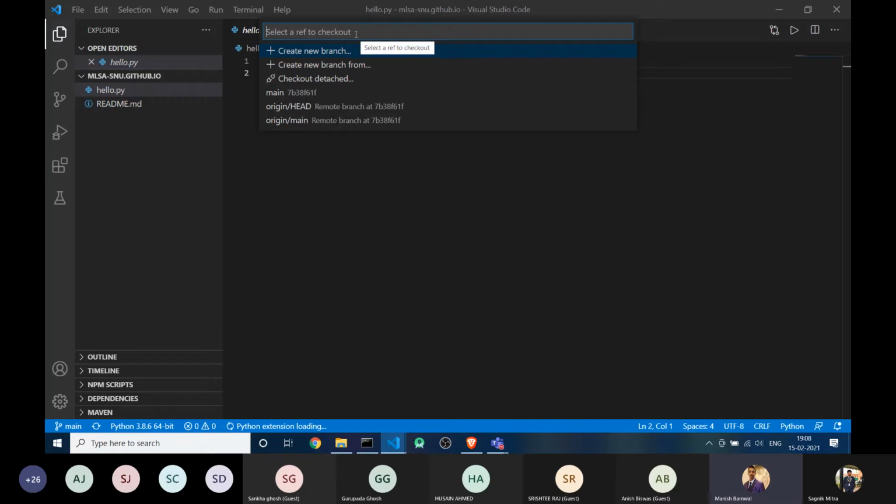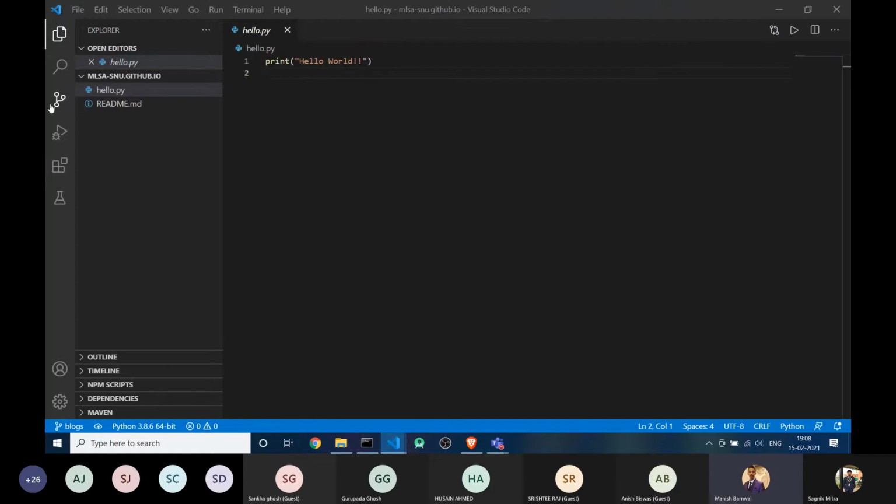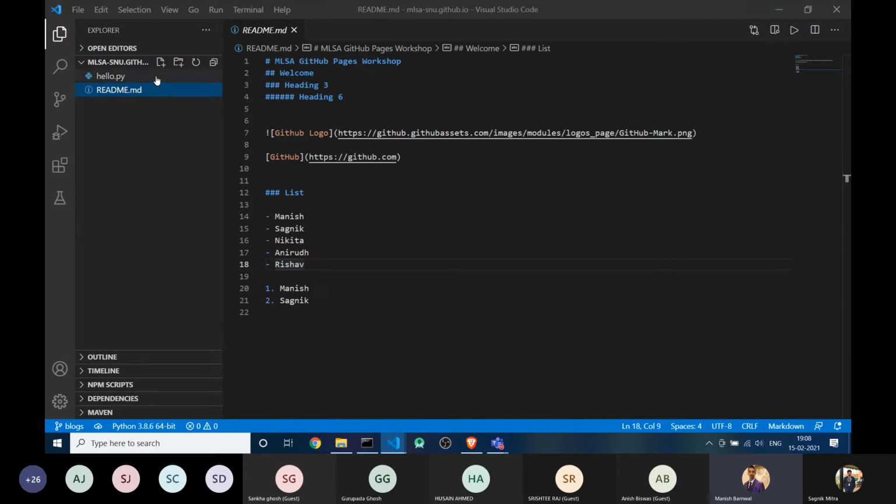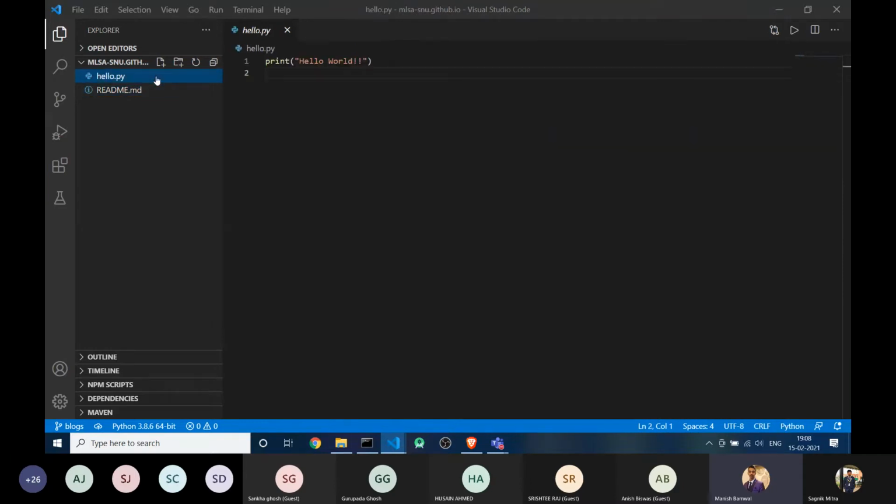So this is our main branch where the readme file, readme.md, is hosted, but now we will host the same on another branch. Okay, so let me create another branch. If I create a branch for docs, sorry, not docs, we can create a branch for blogs. You can see the branch has been changed to blogs. Now the same files have been copied to your new branch, but you can remove them or you can keep them, it's up to you.